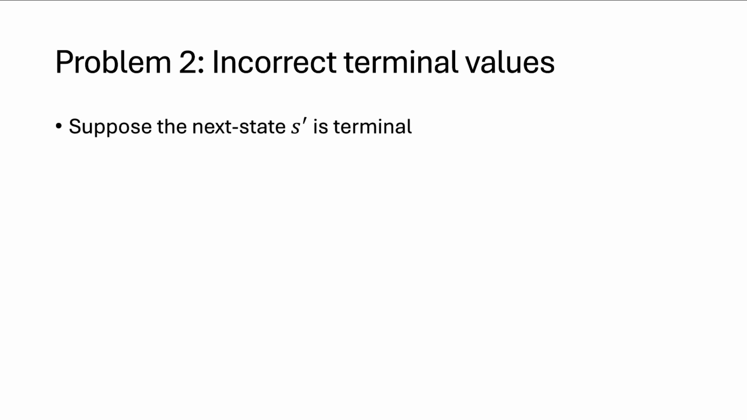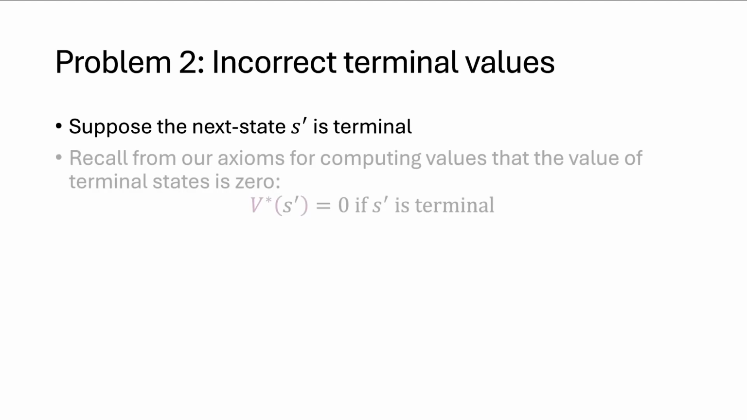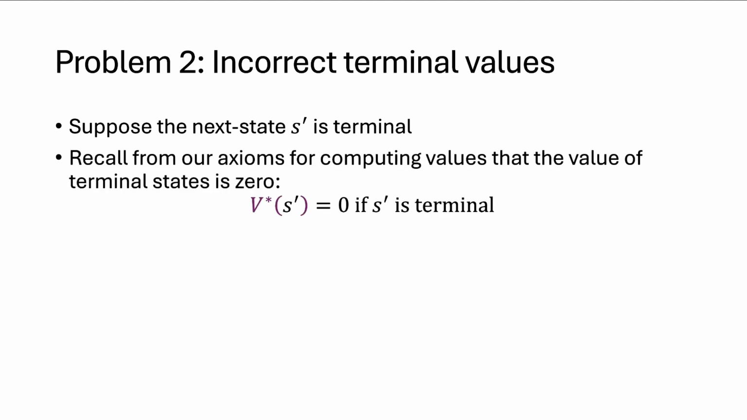So suppose that the next state S prime is terminal. We saw last week our axioms for computing values, and one of these axioms was that the value of a terminal state is 0. So V star, the optimal value of a terminal state, and in fact the value under any policy of a terminal state, will be 0. And the reason for this is because once I'm at a terminal state, there are no more rewards in the environment. I'm done. So the episode has ended, I can't get any more reward, and so my value has to be 0. I can't get negative rewards, I can't get positive rewards.